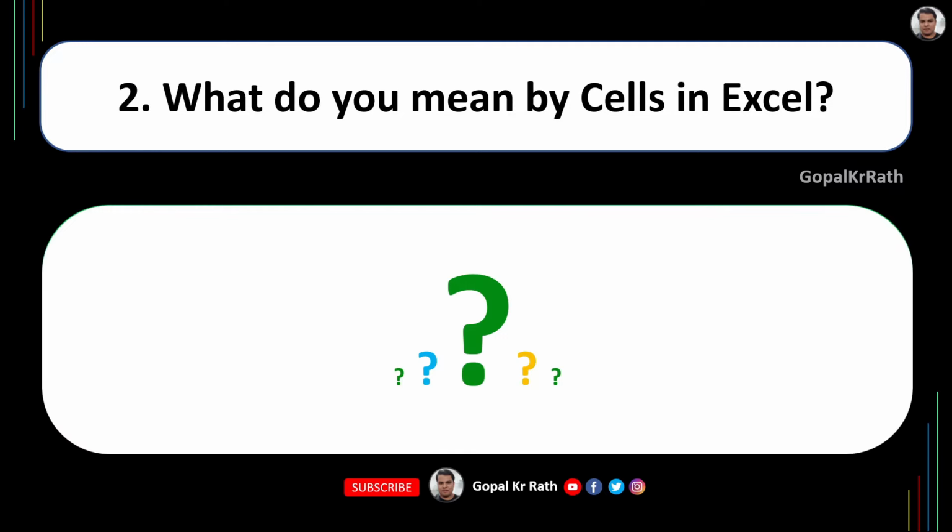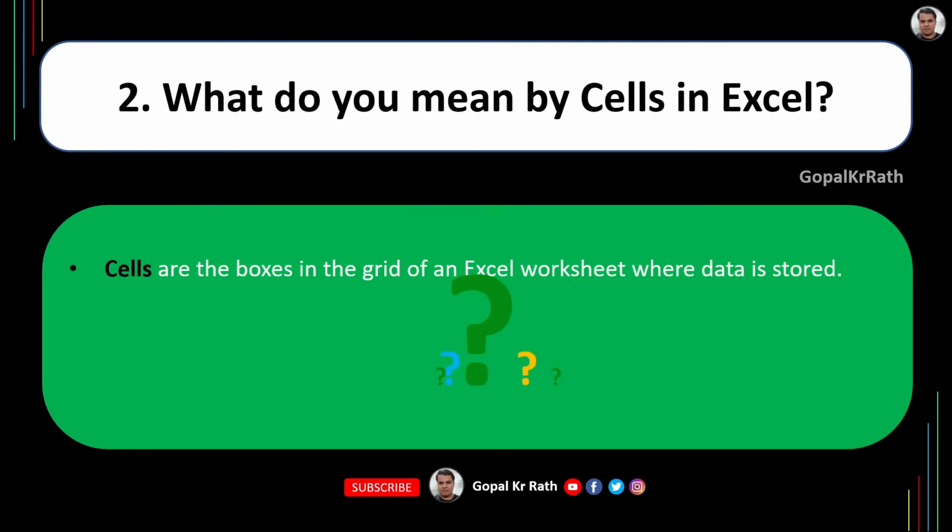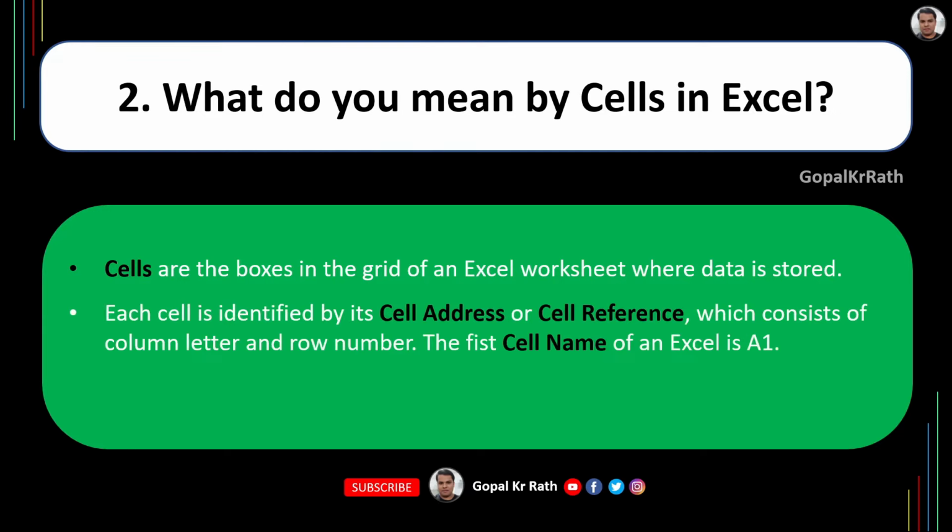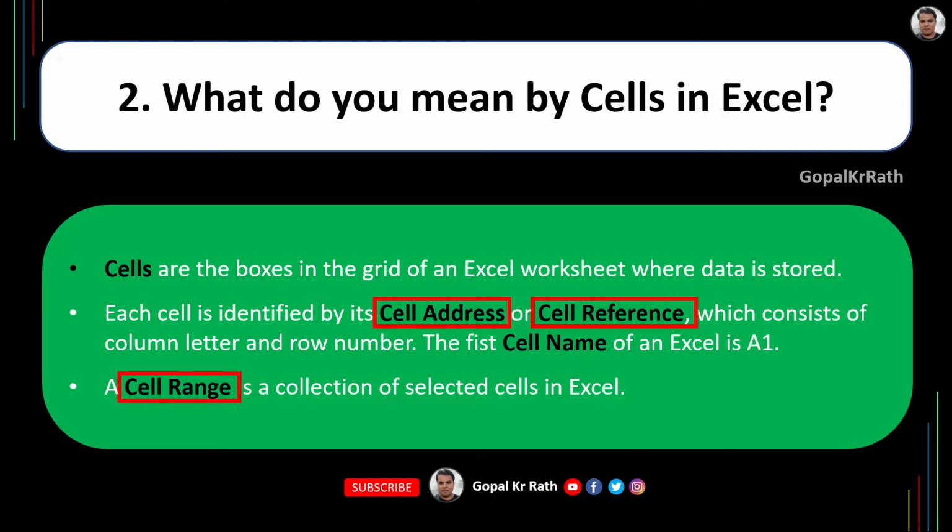What do you mean by cells in Excel? The cells are the boxes in the grid of an Excel worksheet where data is stored. Each cell is identified by its cell address or cell reference, which consists of column letter and row number. The first cell name of an Excel is A1. A cell range is a collection of selected cells in Excel. In this answer, you can see your cell address, cell reference, and cell range. All related questions are also answered.